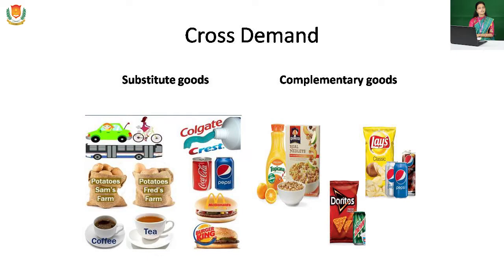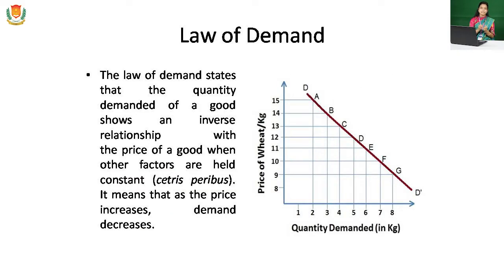Law of demand. What does the law of demand depict? It depicts that if the price of a commodity increases, the demand for that commodity will decrease, and if the price of the commodity decreases, the demand for that commodity will increase. So this is the relationship between price and demand. Generally it has an inverse relationship. If the price increases, the demand decreases. If the price decreases, demand increases.